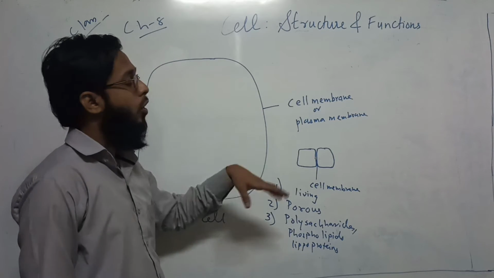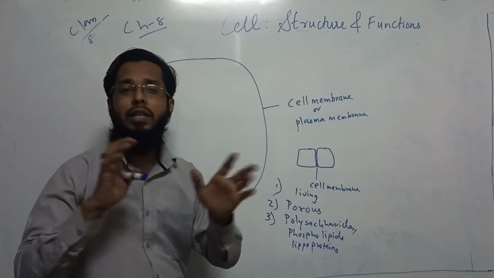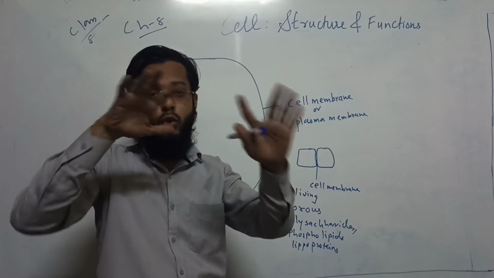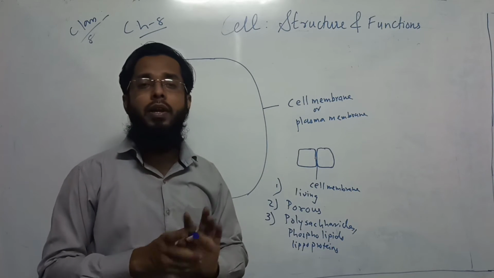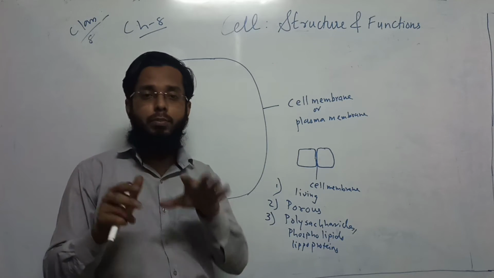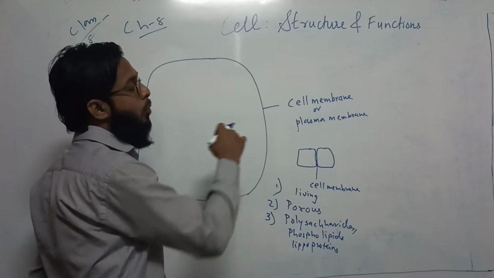The plasma membrane or cell membrane is like a plasma. As I told you, assume a soap bubble. The liquid which flows on the soap bubble is similar to the cell membrane. The cell membrane is plasma which flows and is a living thing, and it is present in both plant cells and animal cells.